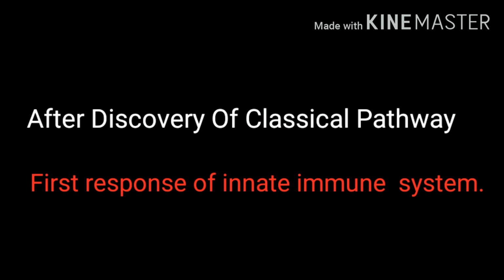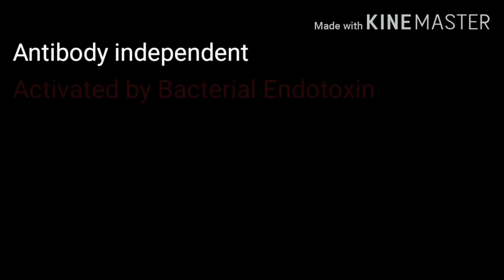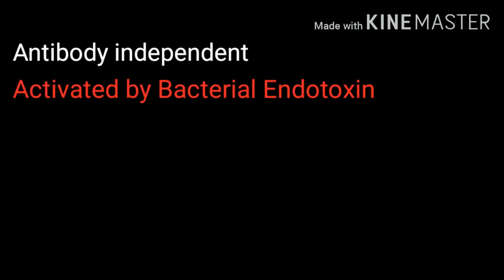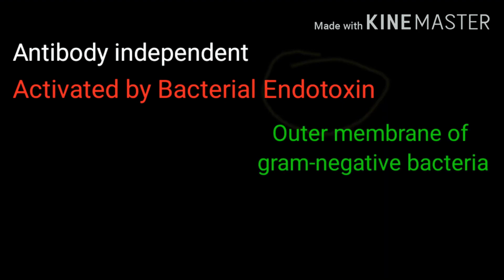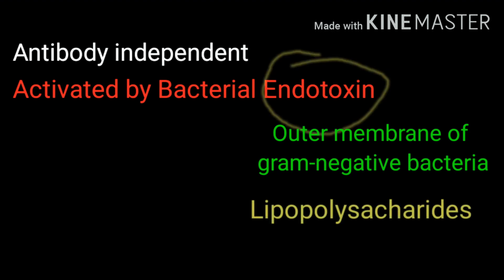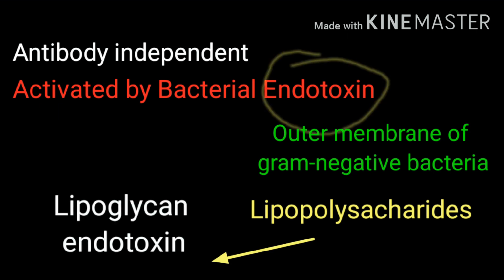It is the first response of the innate immune system. The alternative pathway is also called the antibody-independent complement pathway because it does not require any antigen-antibody complex. It is activated by bacterial endotoxin. Endotoxins are part of the outer membrane of the cell wall of gram-negative bacteria, because the outer membrane of gram-negative bacteria contains lipopolysaccharide, which is also called lipoglycan endotoxin.